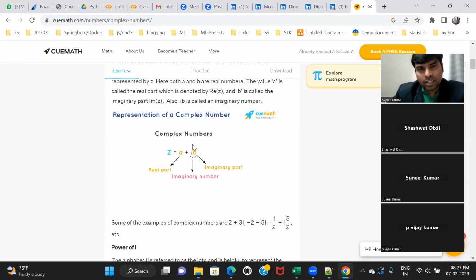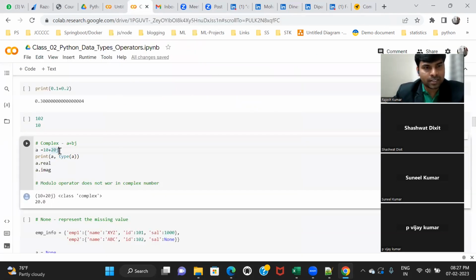The second part is called the imaginary part. For the imaginary part, in mathematics we generally use i as the symbol to indicate the imaginary part. But in Python programming, we don't use i, we use j. This is the convention in Python. So this j part indicates that it's the imaginary part.